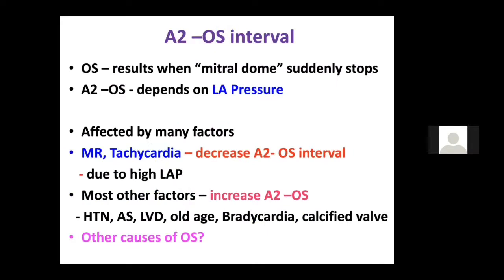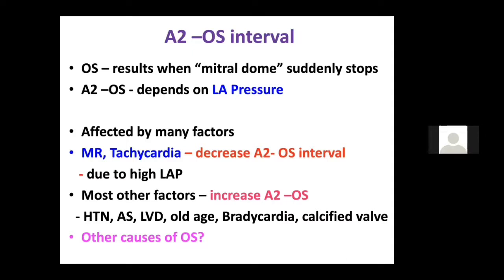As I already discussed, the A2 to OS gap is very important, and it depends on the LA pressure. So there are factors which decrease the A2 to OS gap. Anything, as I already discussed, like severe mitral stenosis, causes a raised LA pressure and OS happens earlier. So the A2 to OS is narrow. Any factor which increases the LA pressure, the two classical examples are mitral regurgitation and tachycardia, causes a narrow A2 to OS gap. Like in a patient with mitral stenosis, if your A2 to OS is further narrow, you may think that it is because of the tachycardia or associated mitral regurgitation.